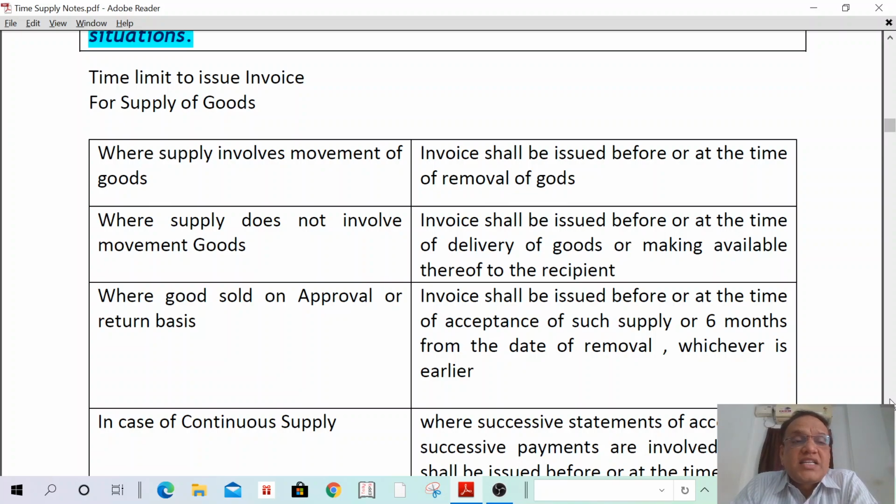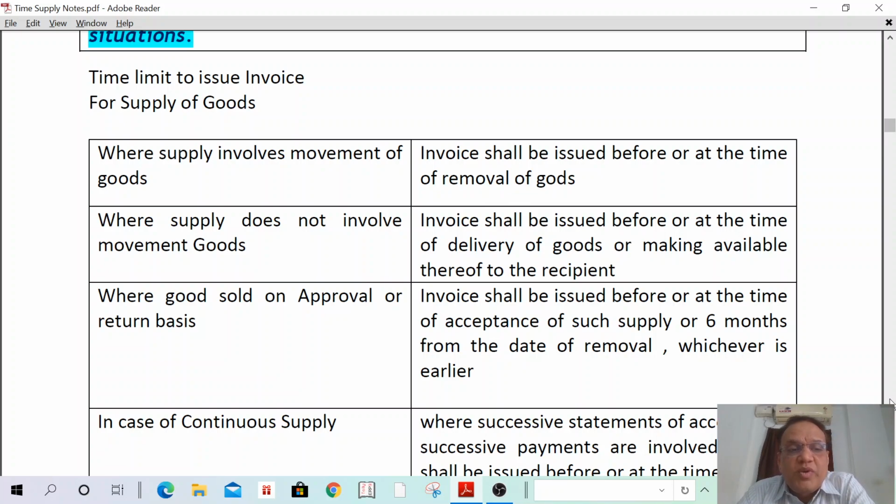I am not putting much attention on time to issue tax invoice. Why? Because in yesterday's discussion, that is tax invoice, debit notes and credit notes, we have already discussed the supply of goods and the time limit to issue invoice. Therefore, I have not given much attention to this concept. Just for reading, I am reading. Where what is the time limit to issue invoice for supply of goods?